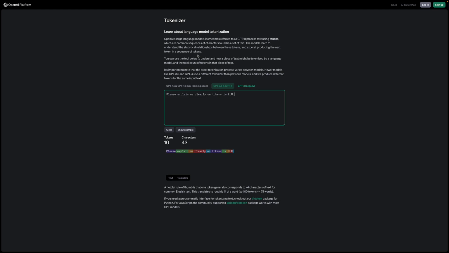In OpenAI or ChatGPT, it creates 10 tokens, even though the words are 8. You see, "please" is one token, and "explain" with the space is another token. Then "me" starts with a space. With the leading space, "tokens" and "LLM" are separate words.